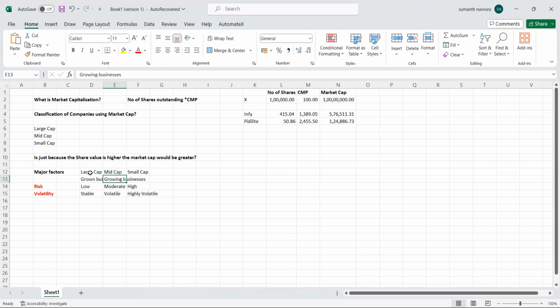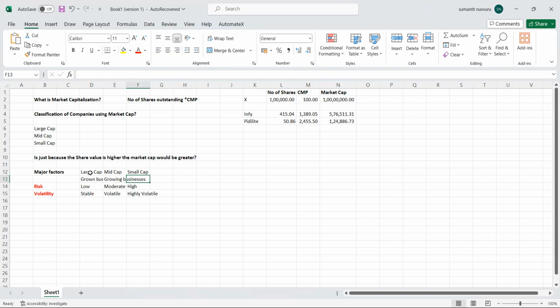It's all about comparison. Large caps are grown businesses, just maintaining those businesses and making reasonable profits thereafter, which is more than enough to maintain the company. Mid caps are running and growing their businesses, but not as big as large cap, though bigger than small cap.